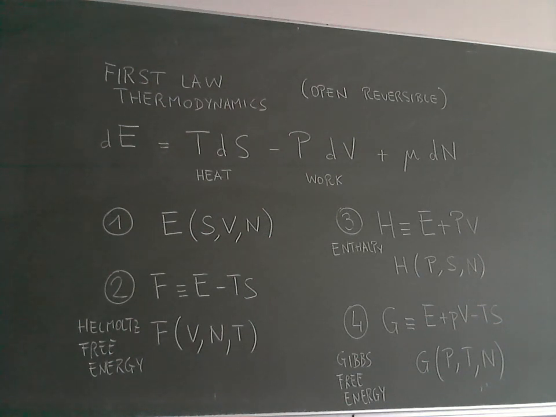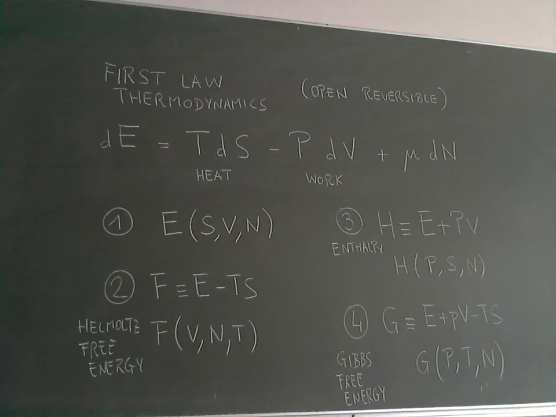And I suppose that experimentally we don't keep volume constant, but we work at pressure, for instance, atmospheric pressure. Then it's natural to introduce a new variable, which is the enthalpy H, which is E plus PV. And now the state variables of the system, instead of the first set where we have S, V, and N, are P, S, and N, right? We change the V dependence into a pressure dependence.